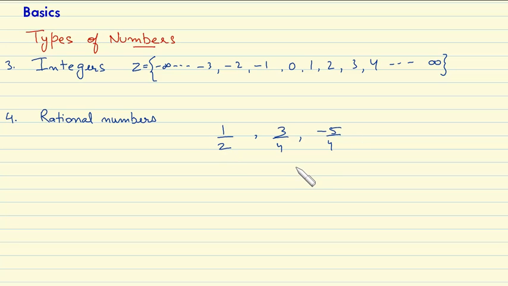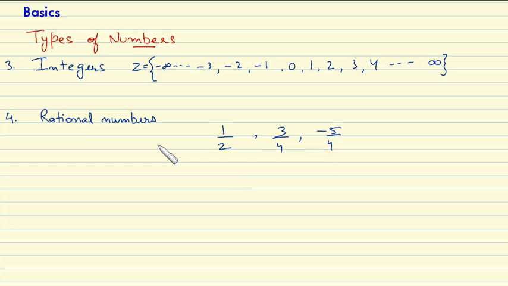These are numbers in fractions. They are not integers. We have seen that in integers, natural numbers and whole numbers, the numbers are not in fractions. So all the numbers that are in fractions are called rational numbers.